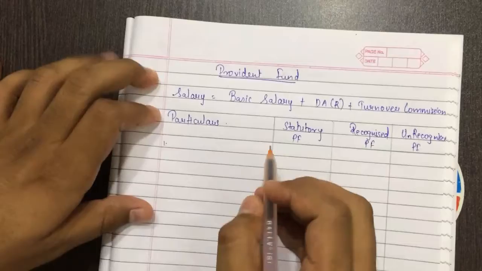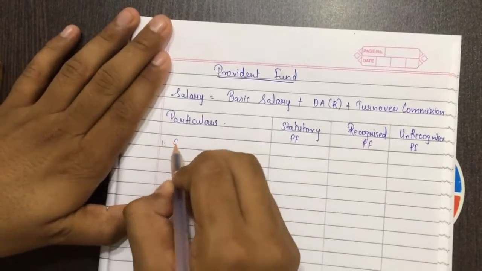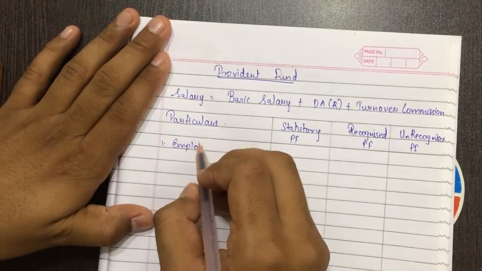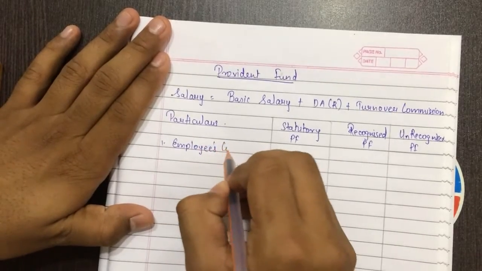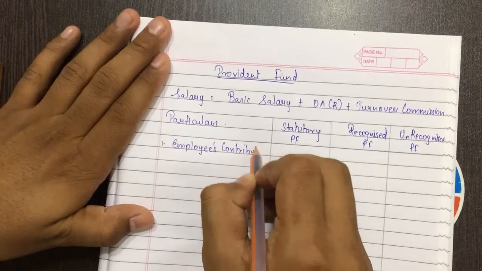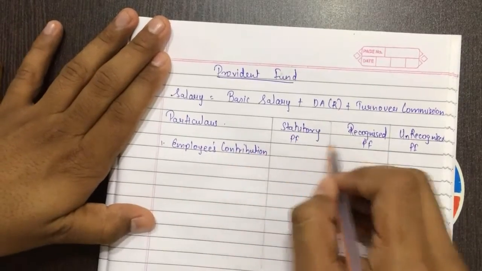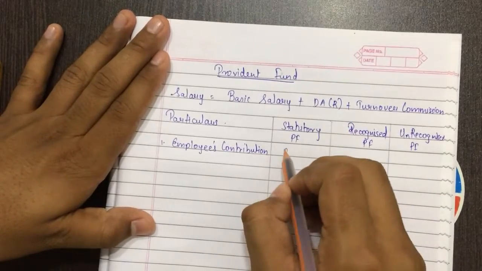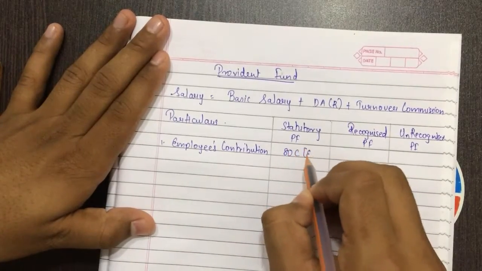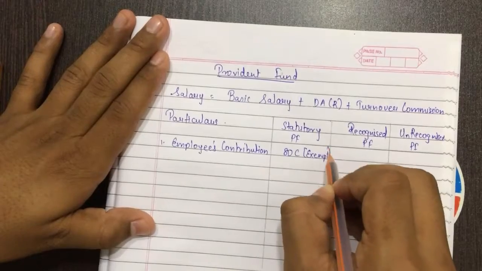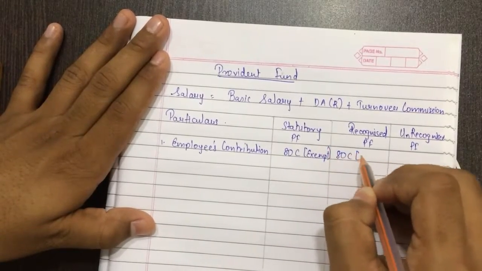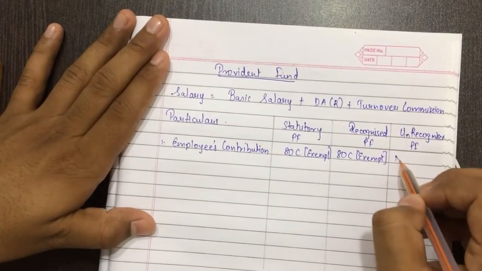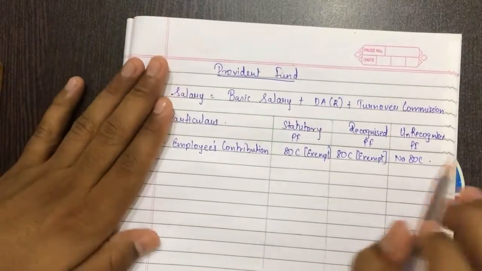First, employees contribution to statutory provident fund, to recognized provident fund, to unrecognized provident fund, how to calculate it? 80C exempt, unrecognized no 80C. Okay, no 80C.